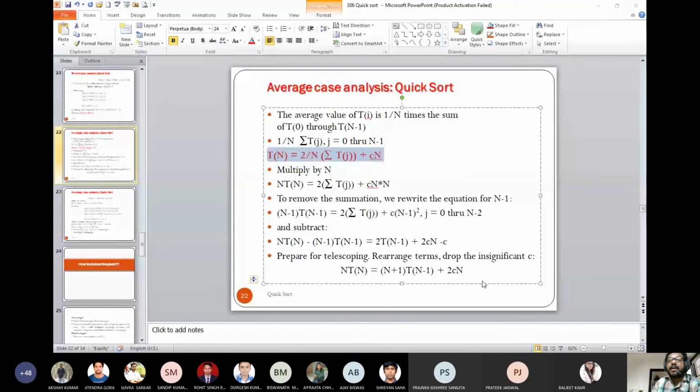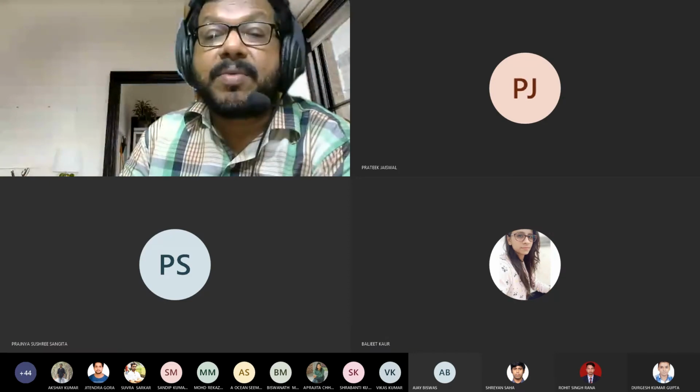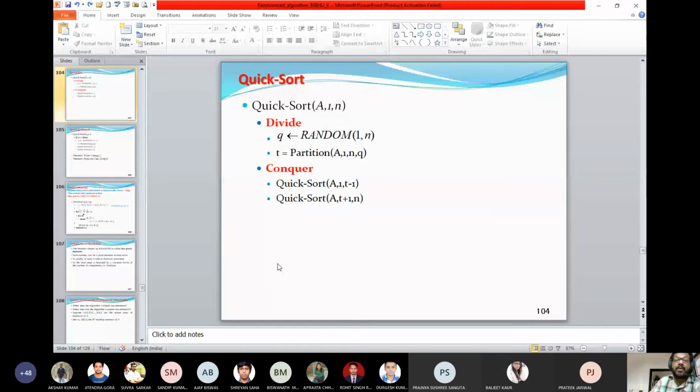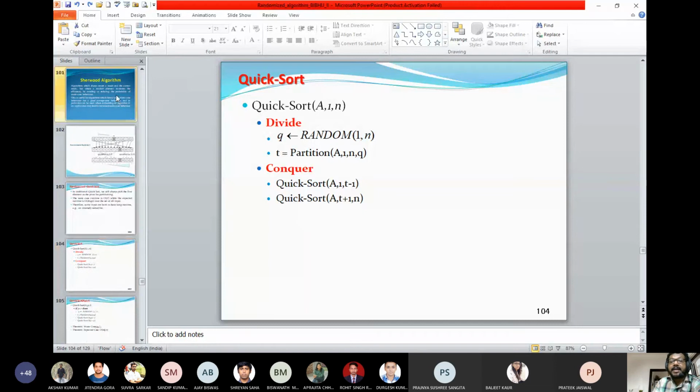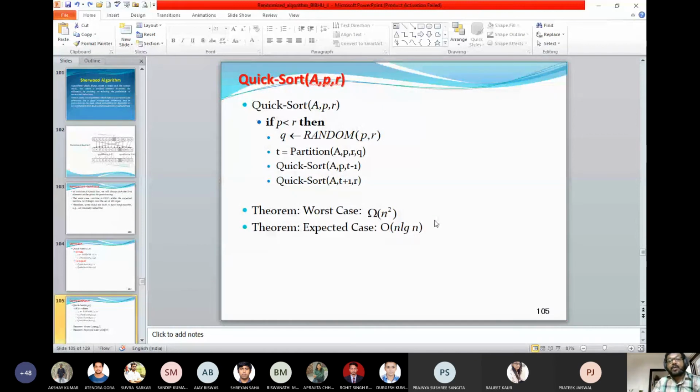Once the algorithm terminates, we can look into the first property of the algorithm: it returns a result, and a correct result. The algorithm always terminates and is bounded by polynomial time.